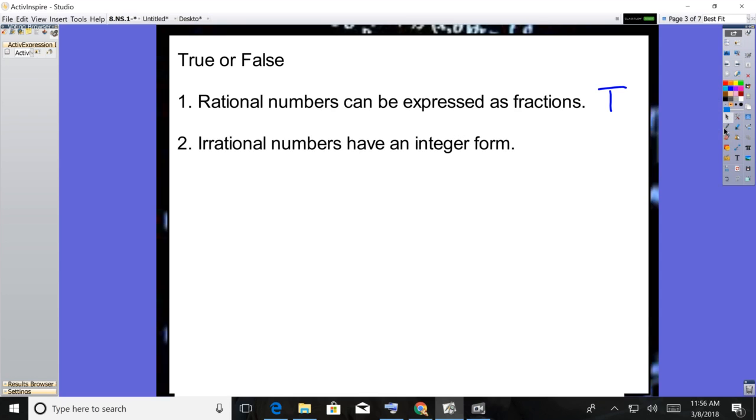Irrational numbers have an integer form. Pause it and answer. That is false. Okay? Integers are part of the rational number set. If you remember your little diagram with the circles and the snow cones, we've got integers, and then inside of that is rational, but the irrational are the completely separate things. So if an irrational number had an integer form, well, that would mean it would be a rational number. So irrational numbers do not have an integer form.